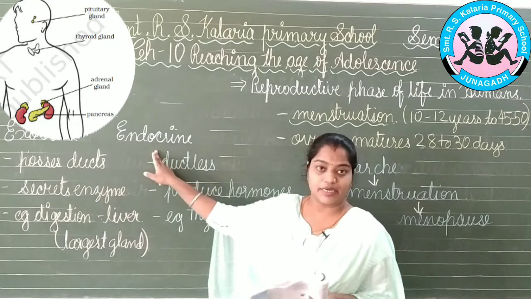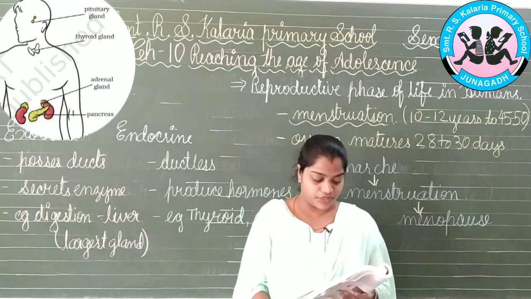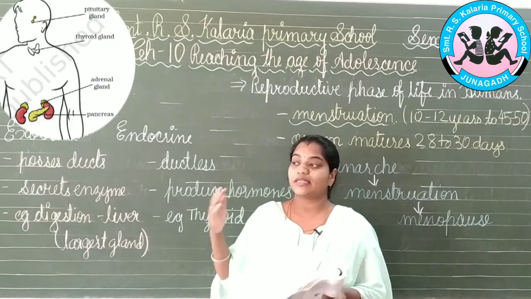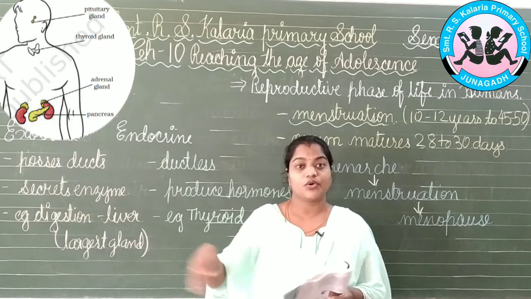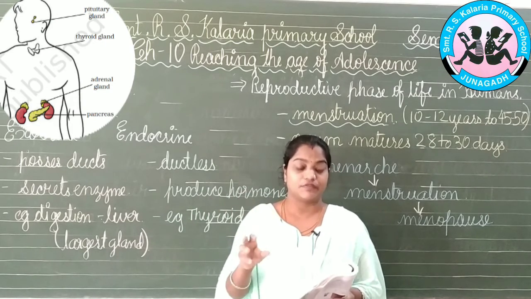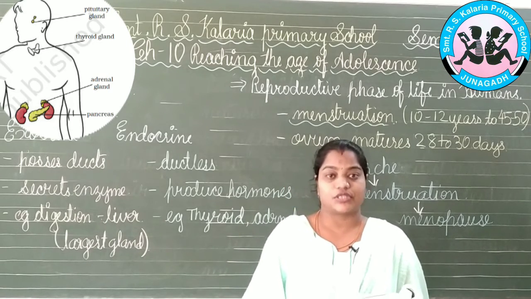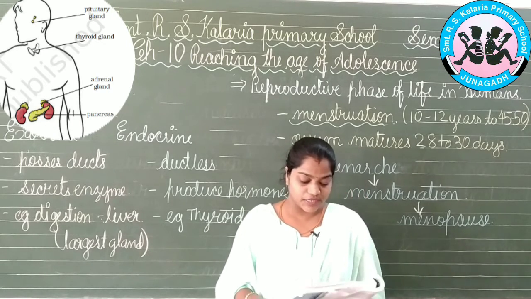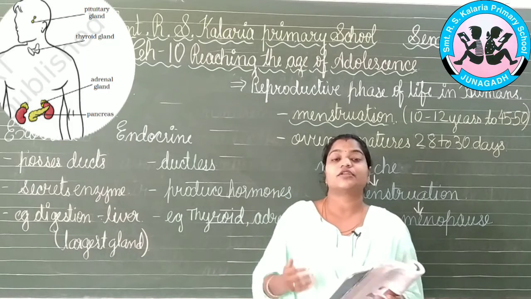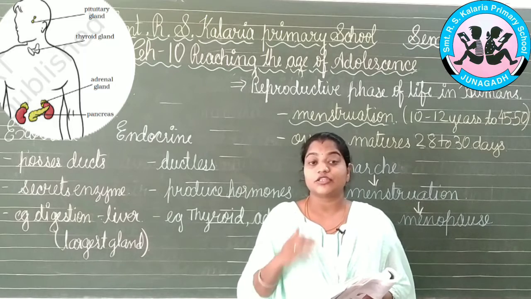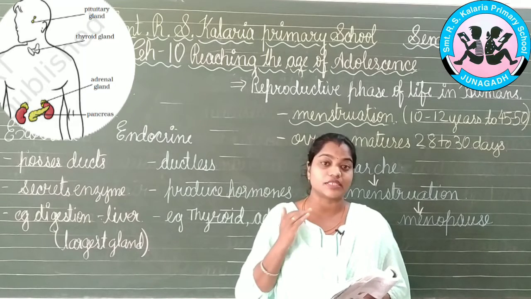Now, the endocrine glands, meaning they will be ductless and producing the hormones, make up the endocrine system. Now, endocrine system means what? They will have the whole system being carried out by themselves. Next we have the male hormone, that is testosterone. It begins to be released by the testes at the onset of puberty. Puberty means what? The changes which are going on during this adolescence age.